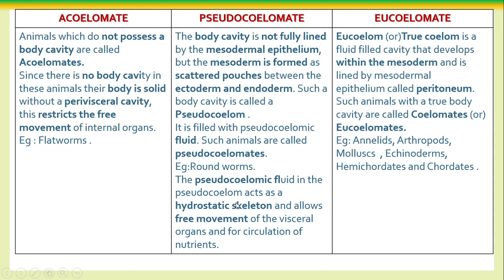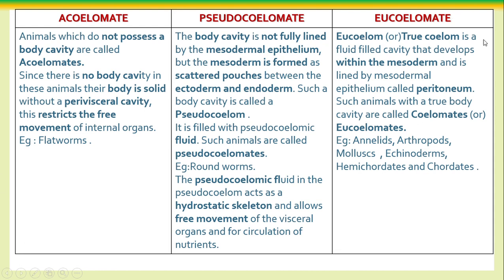The pseudocoelom acts as a hydroskeletal system and allows free movement of the internal organs. In acoelomates free movement is restricted. But here the bodily organs move freely because the fluid-filled cavity acts as a hydroskeletal system.